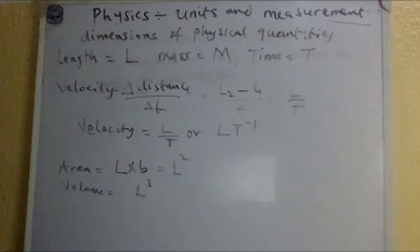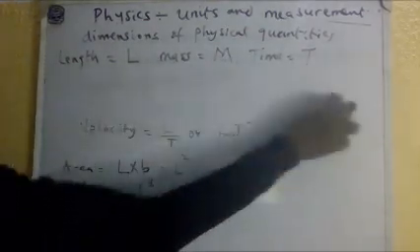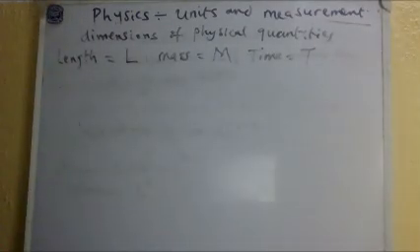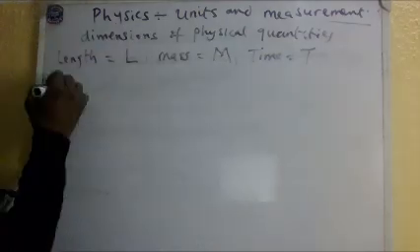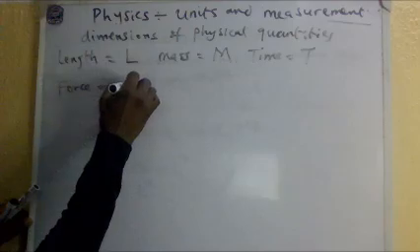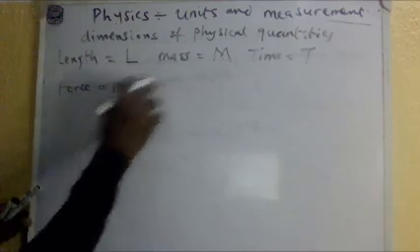Understand? If, for instance, they say you find the dimension for force. Okay, it's getting hotter. What is force? Force is mass times acceleration. Already, M is already there.